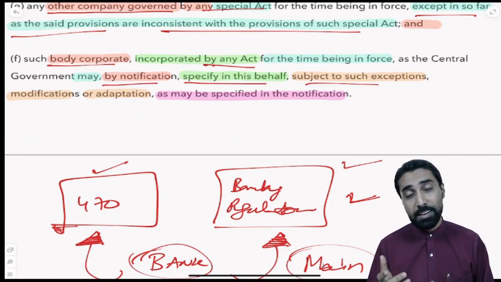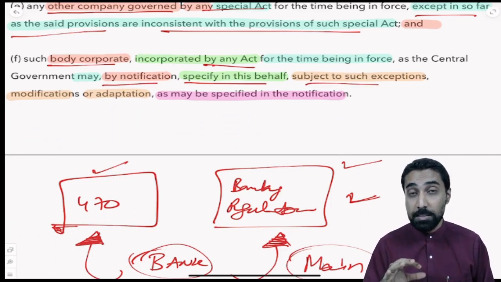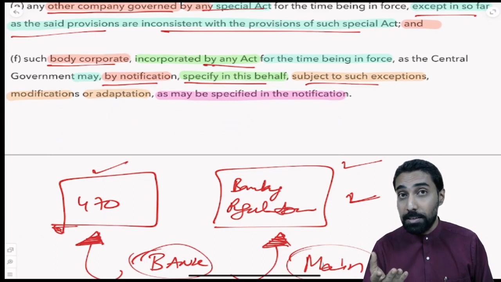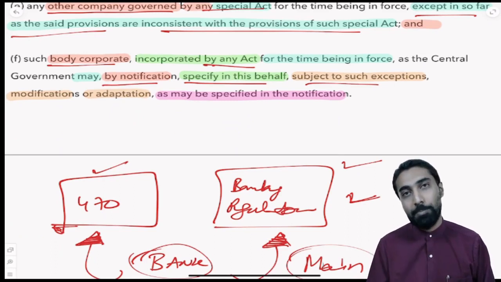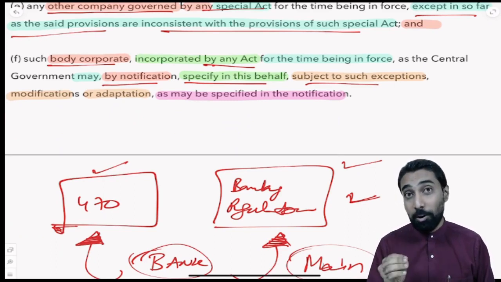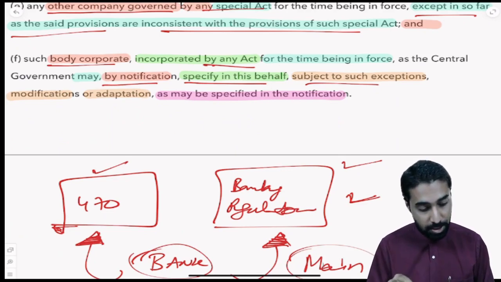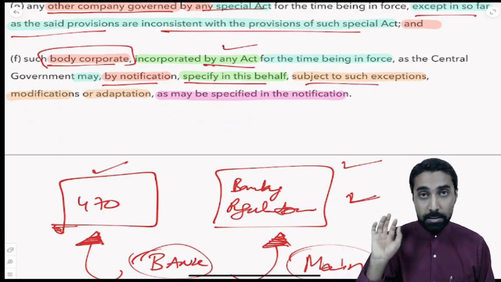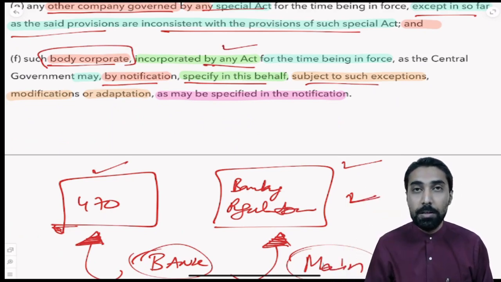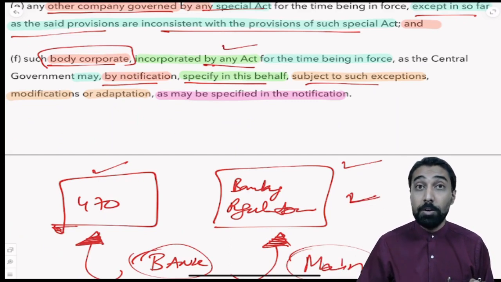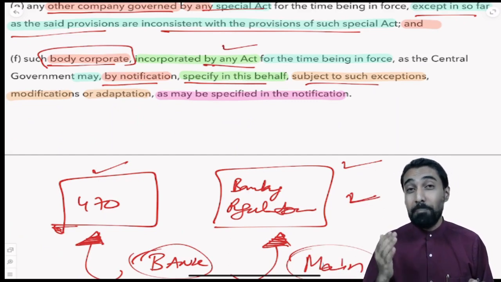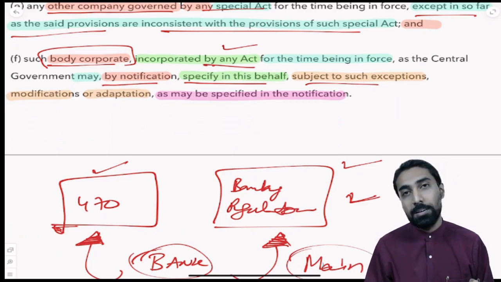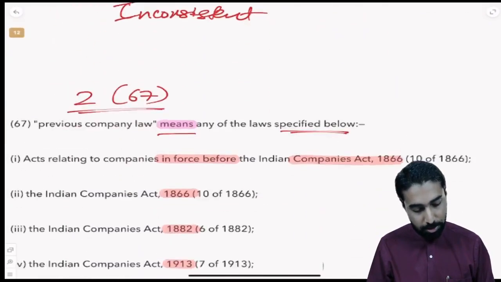So the central government can tell which other acts, which other companies, this Companies Act will apply to. Simple logic: the government can tell which other companies, such other body corporate or company incorporated by any act, they're saying any act, have to follow the Companies Act 2013. So even foreign companies registered in a foreign country have to follow the Companies Act of 2013 if they do any business in India. So that is how the logic is going to work.